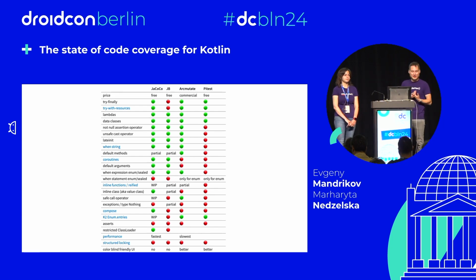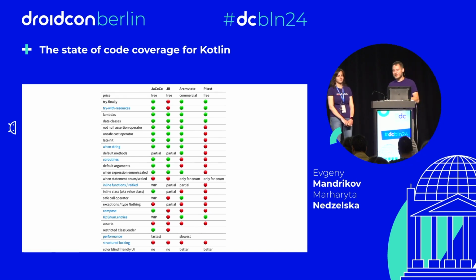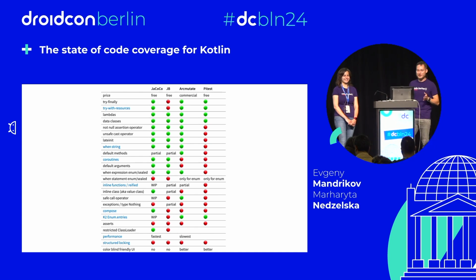And they probably took into account this feedback and made improvements. So this is not the state of today. Let's say it's the state of 1 week ago. I wanted to test, but Margarita didn't let me this time because she remembers that at Kotlin Conf it completely broke our talk.